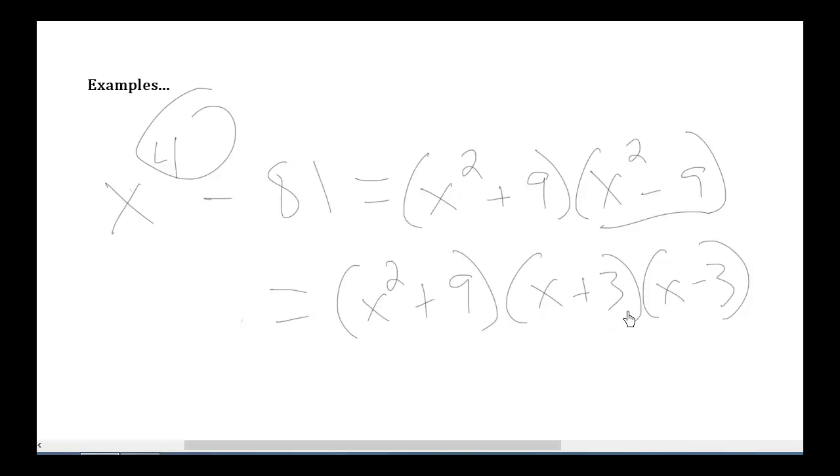And of course, you can FOIL this out and check, but it will get you back to the original. And that's factoring a difference of two squares.